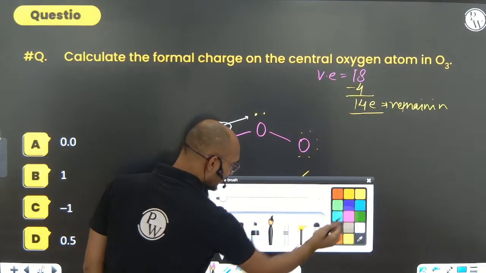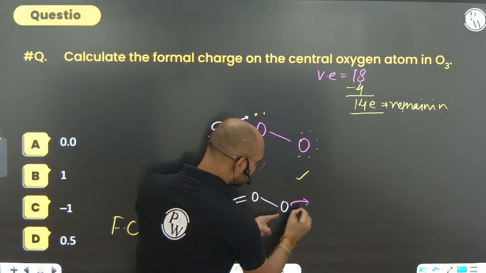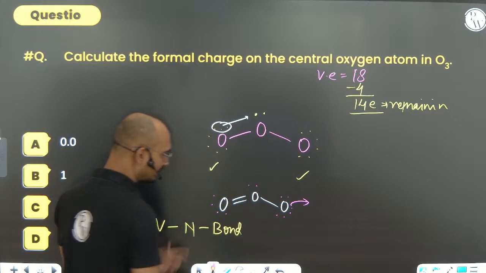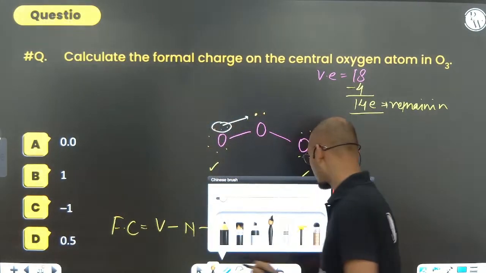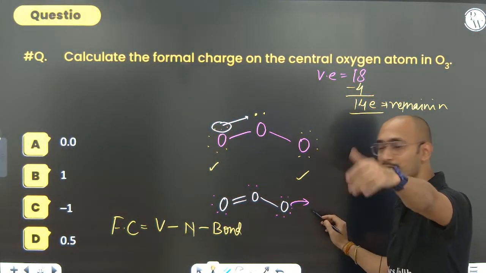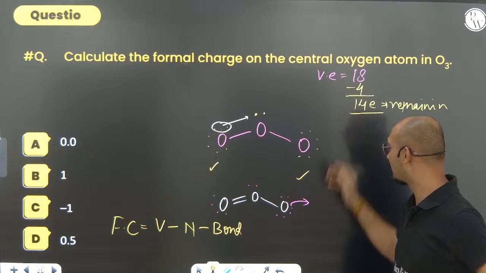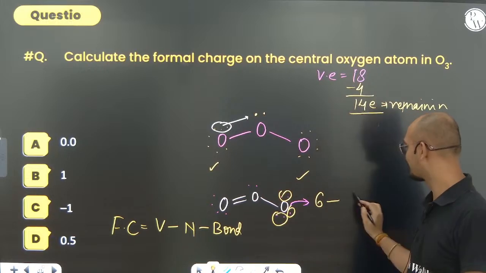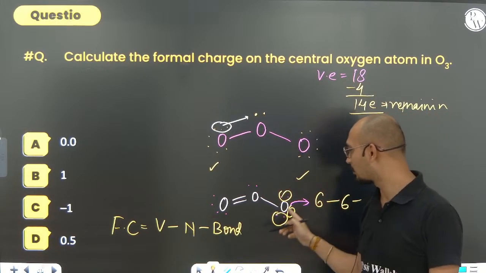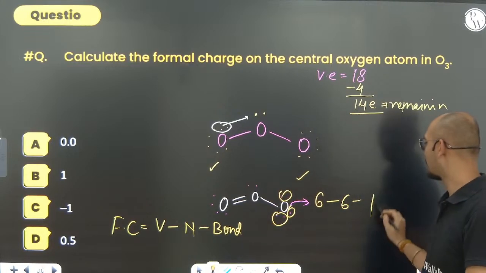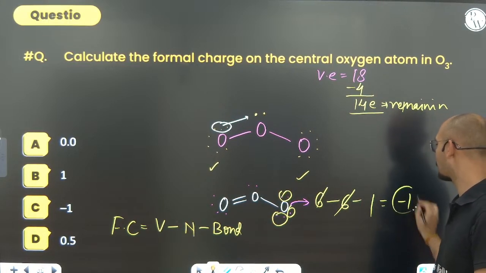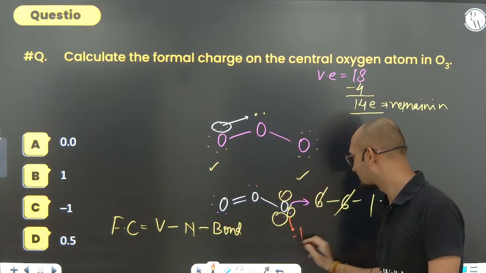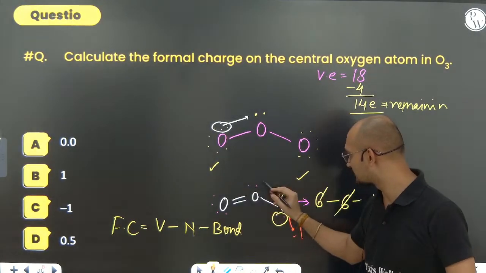Minus the number of bonds. So can you see about this oxygen? How many valence electrons are there? 6, minus how many non-bonded electrons are there? 6. So 6 minus 6, minus the number of bonds. How many bonds is it forming? 1. So 6 minus 6 minus 1. So what is the formal charge? Formal charge on this oxygen comes out to be minus 1.